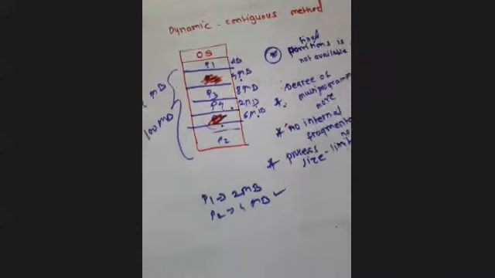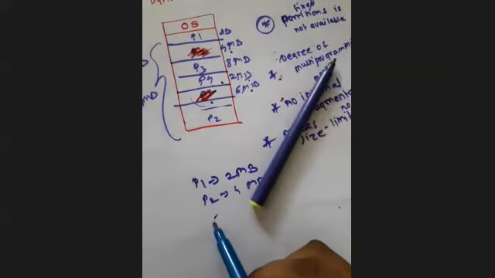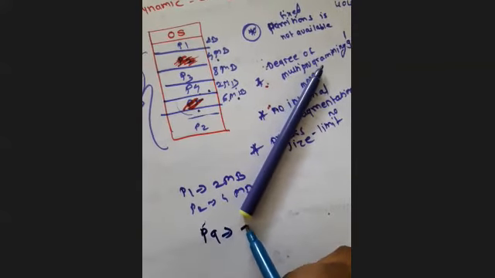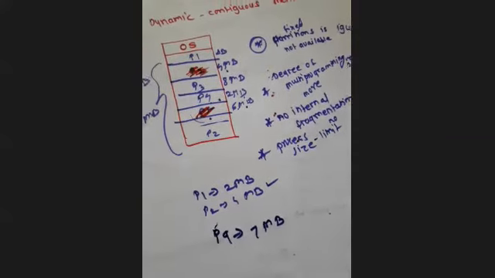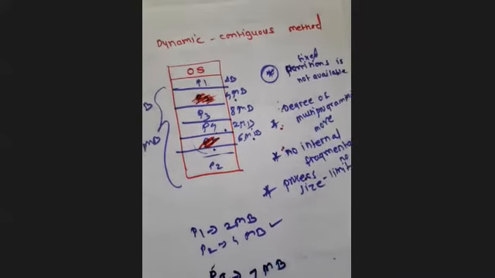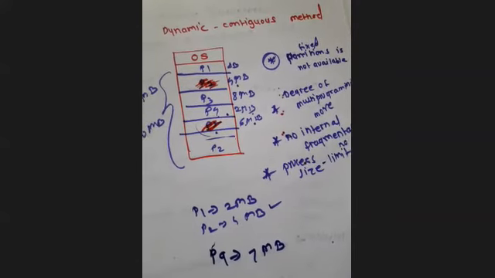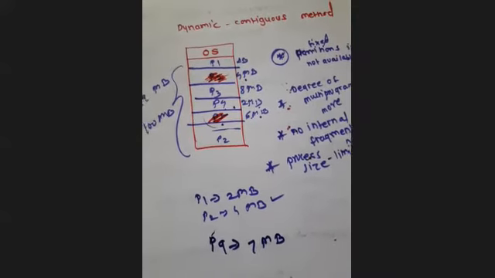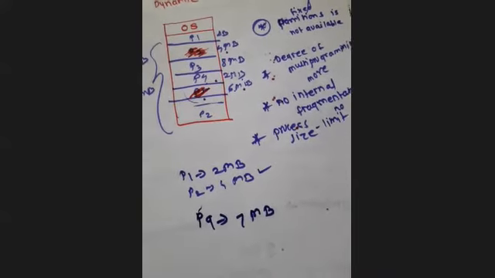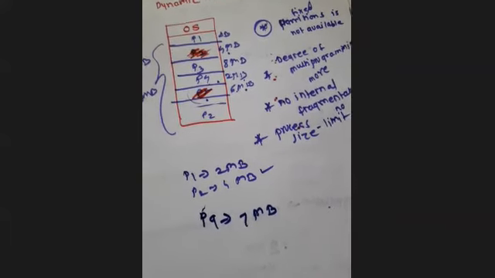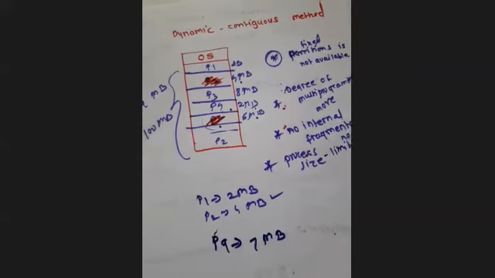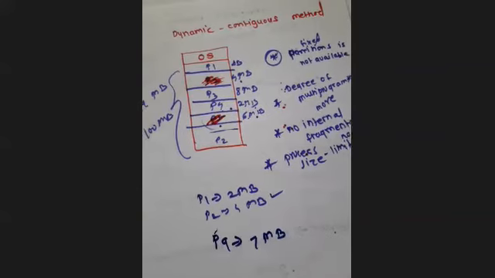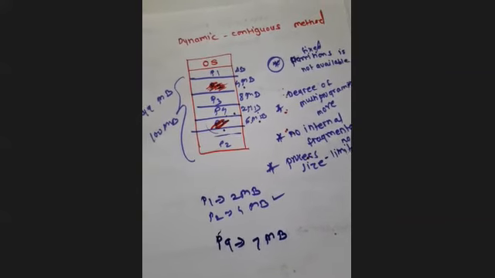And suppose a new process arrives. Suppose one P9 process arrives with the requirement of 7 MB. Can we allocate this 7 MB process into my RAM? The total leftover space is 6 MB plus 4 MB, that is 10 MB available in my RAM, and the requirement of the P9 process is 7 MB. Can we allocate this P9 here? Can we put this P9 into the RAM? No, we cannot put.